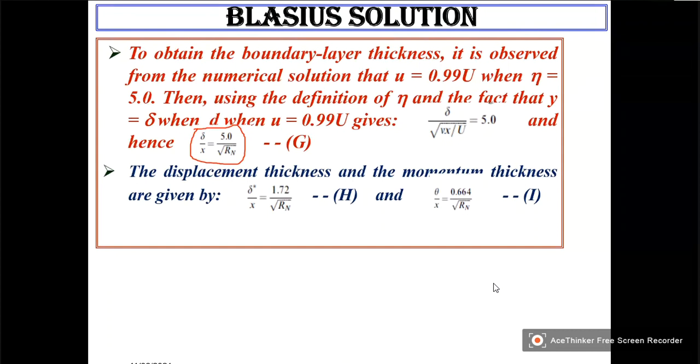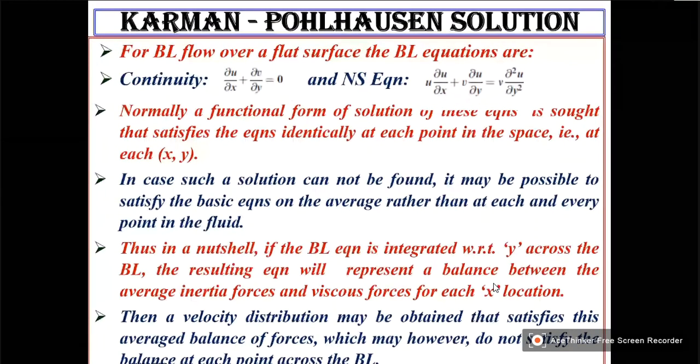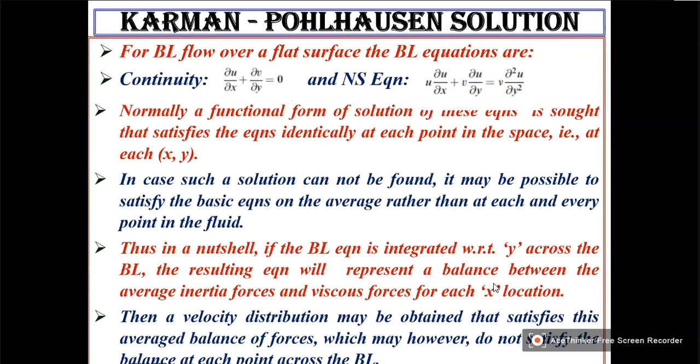So now the next one which we are going to consider is what is known as the Karman-Pohlhausen solution. These solutions are given by Karman and Pohlhausen for boundary layer flow over a flat surface. Now we know the basic equations.